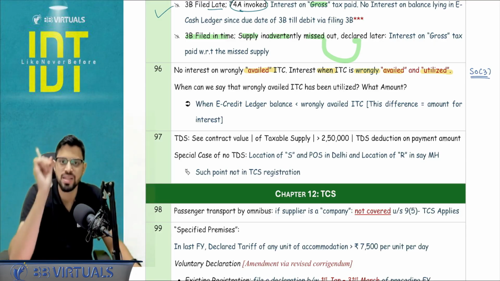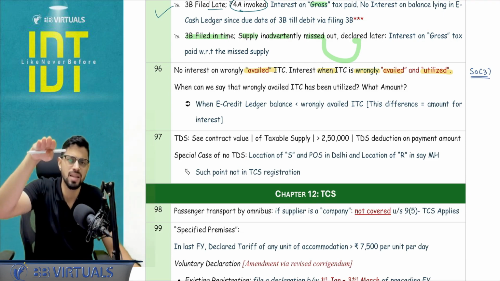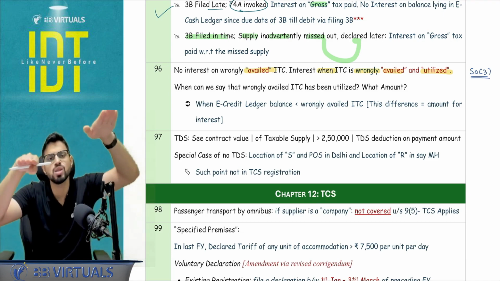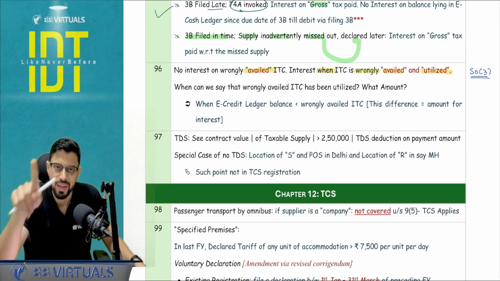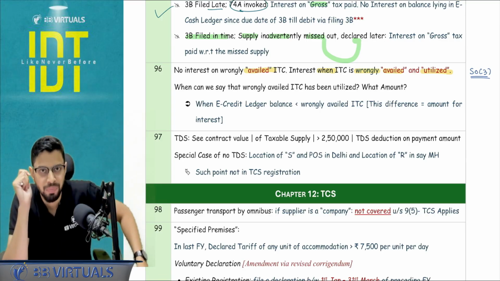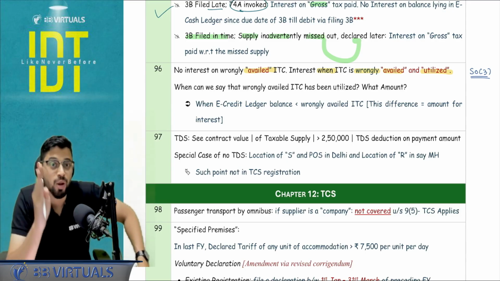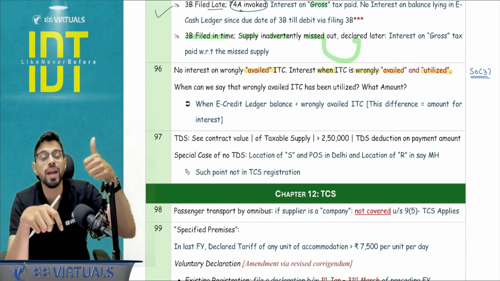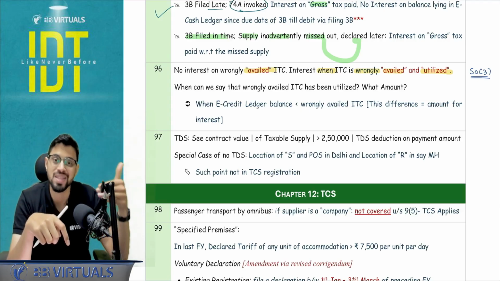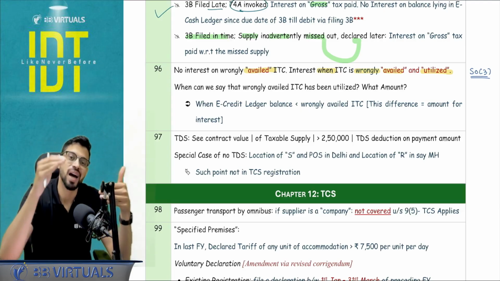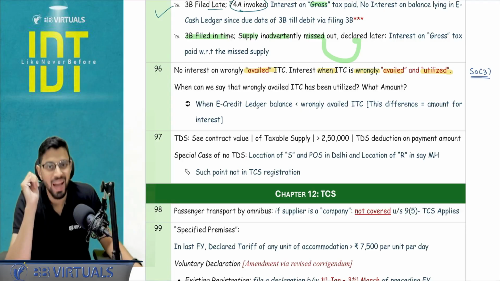And whatever this difference is, let's say my e-credit ledger balance is 1000 and my wrongly availed is 1500. So the 500 difference will be liable for interest calculation. And the interest will be calculated from the date of utilization till the reversal which is happening. Date of utilization means your due date or actual filing of that return, whichever is earlier, and ICI is going to charge the interest from the next day.